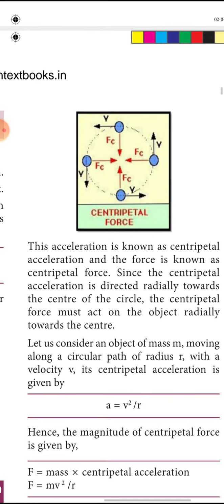You are pulling the thread inwards and the stone is pulling outside. This is called centrifugal force. We use this force in our washing machines, dryers, where the clothes rotate in a circular path, and inside the clothes are pushed towards the outer side. The force acting on a body away from the center of the circular path is called centrifugal force. The stone is ready to move away from the circle, which is called centrifugal force.